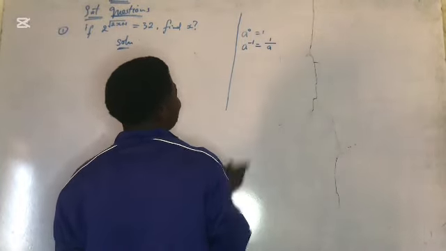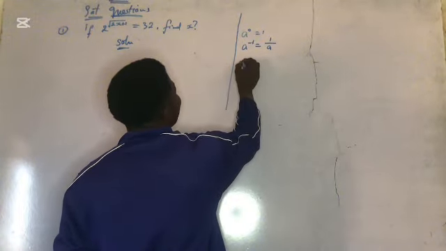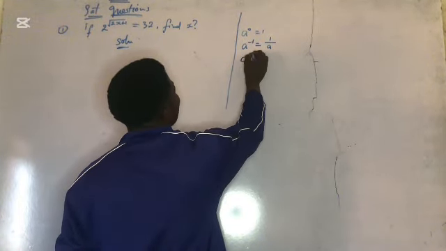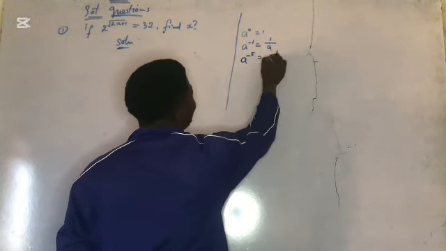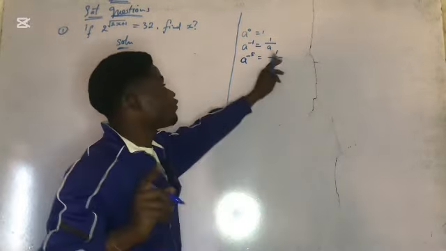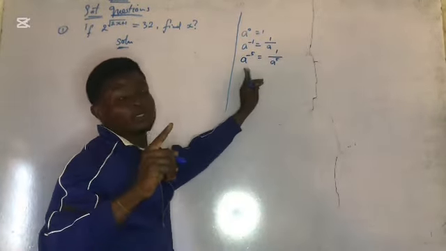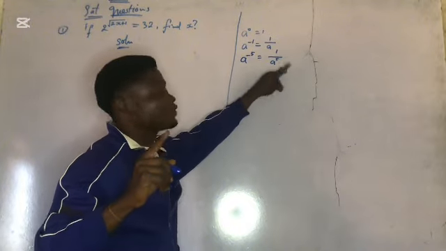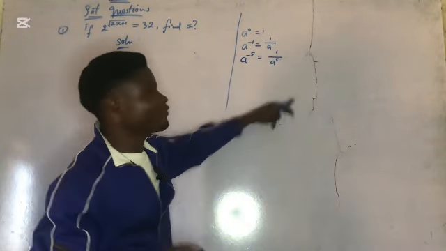Next, you have to know that a raised to power minus 5 means 1 over a raised to power 5. In some cases, for you to solve, you change this one to this one. But in other cases, you change this one to this one. You have to be very, very careful.